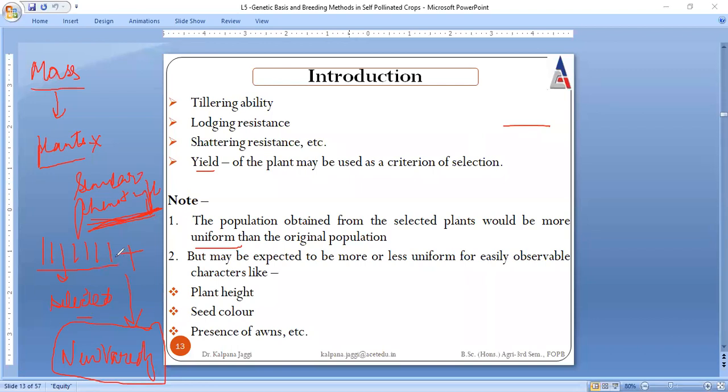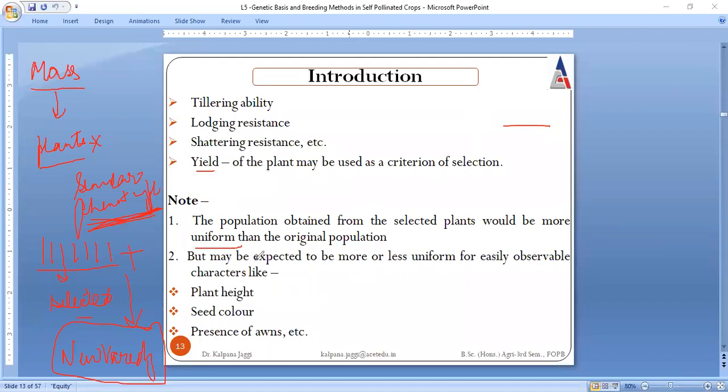This is the original population, and this population we are mixing together, resulting in the creation of a new variety. But at the end of mass selection, once we have proceeded through all the steps, one thing must be ensured: whatever new variety is created must be uniform, because no varying features were selected for. And the level of uniformity must be more than that of the original population, right?